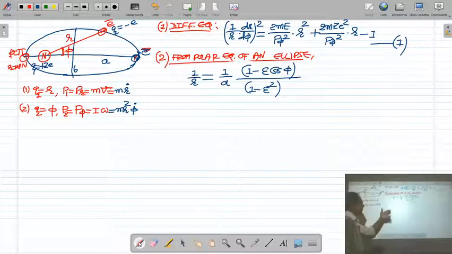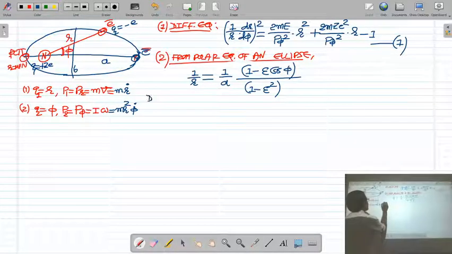In the last lecture we have differentiated this with respect to phi. I am not going to repeat differentiating with respect to phi.